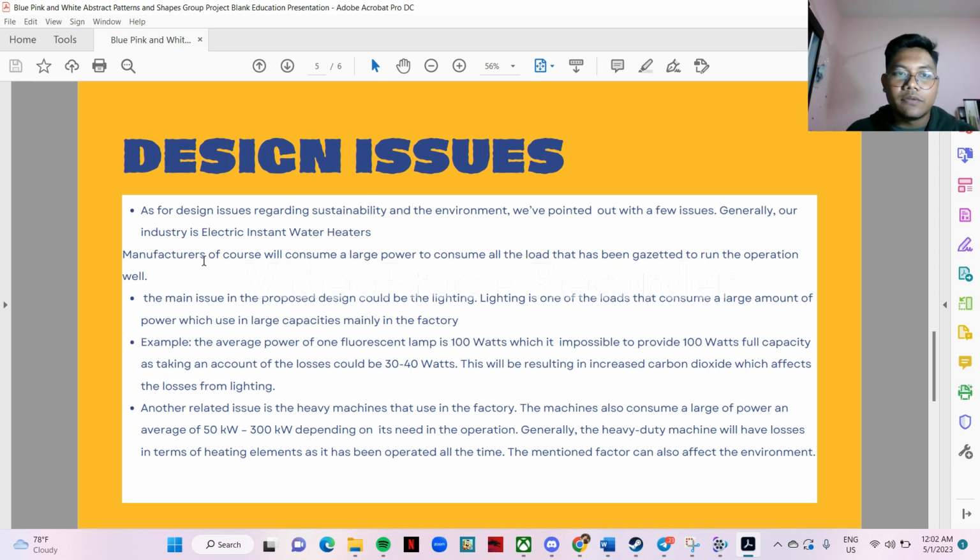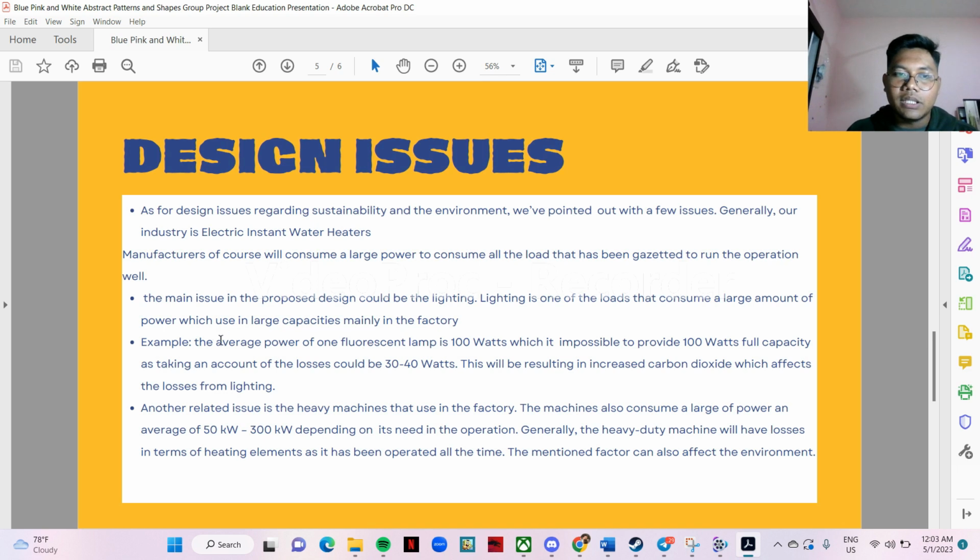So the main issues here, the first one, could be the lighting, because lighting is one of the loads that consume a large amount of power, used in large capacities, mainly in the factory. Generally in the factory, we are using a lot of lighting to ease the manufacturing process.